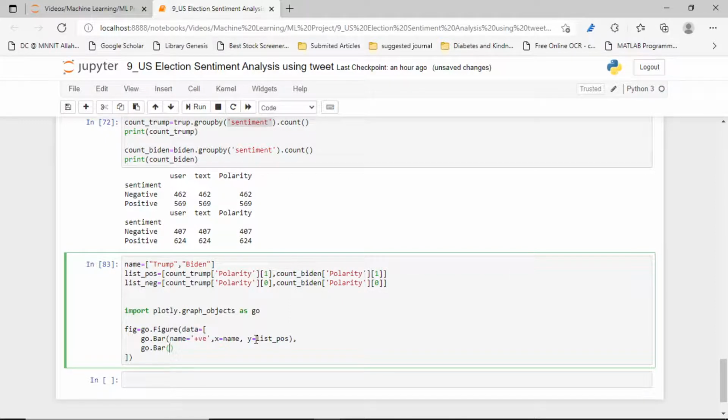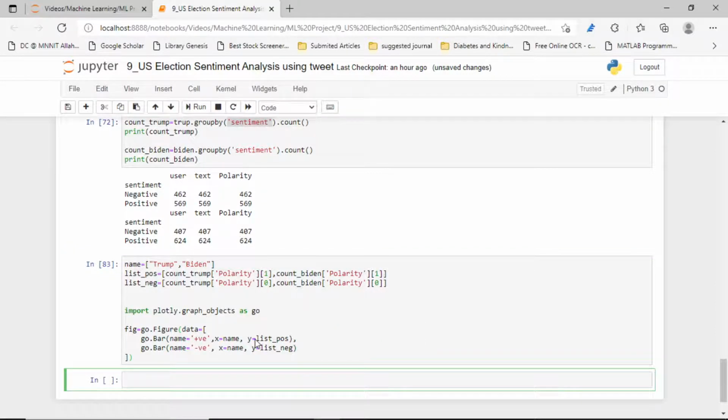Now let's do it again. Here our name will be negative sentiment. Now in the x axis we want to push the name, and in the y axis we want to push the list of the negative sentiment. Okay, that's all. Now let's run.